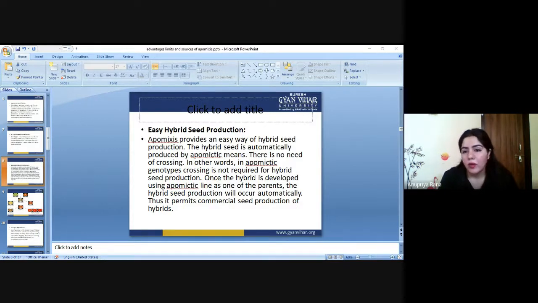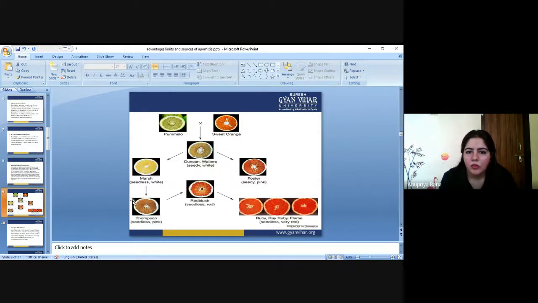Next here is easy hybrid seed production. We already know what a hybrid is. There's not very much difference between hybrid vigor and hybrid seed production, but the hybrid vigor will be formed after the hybrid seed is produced. So this is the first step: the production of hybrid seed is the first step, and formation of the hybrid vigor is the second one. Now we will see how apomixis is helpful in producing hybrid seeds. Basically, you can see it through the diagram, then we will take up the theory.